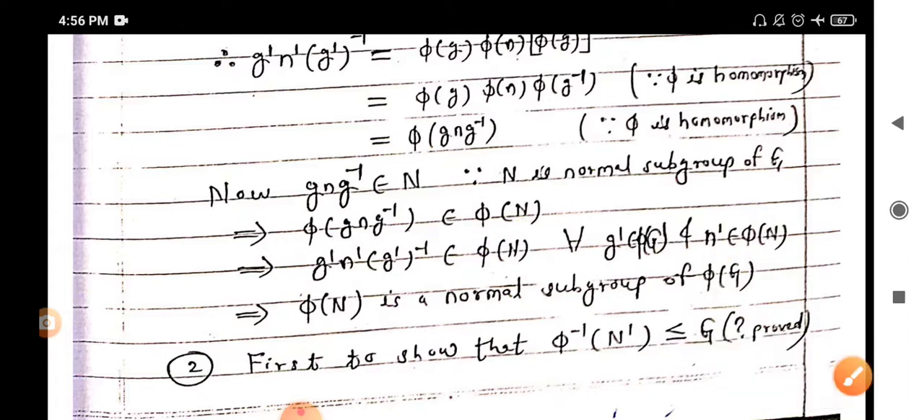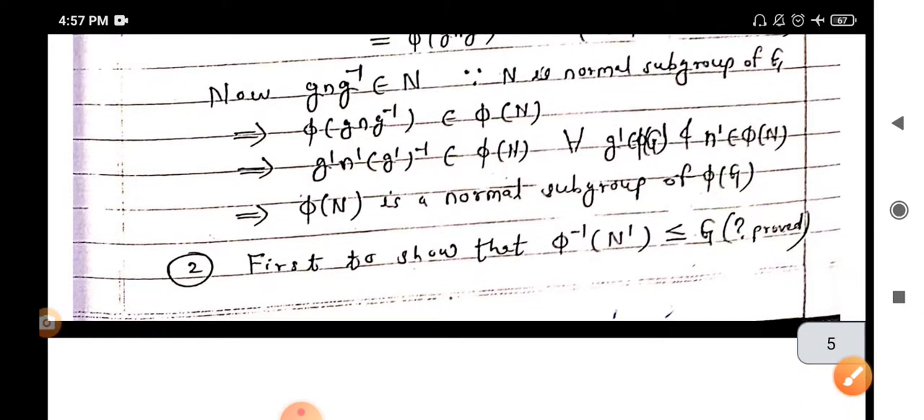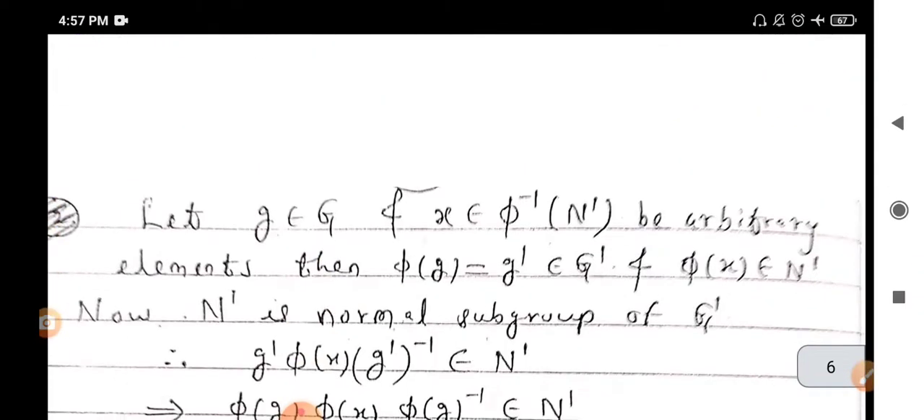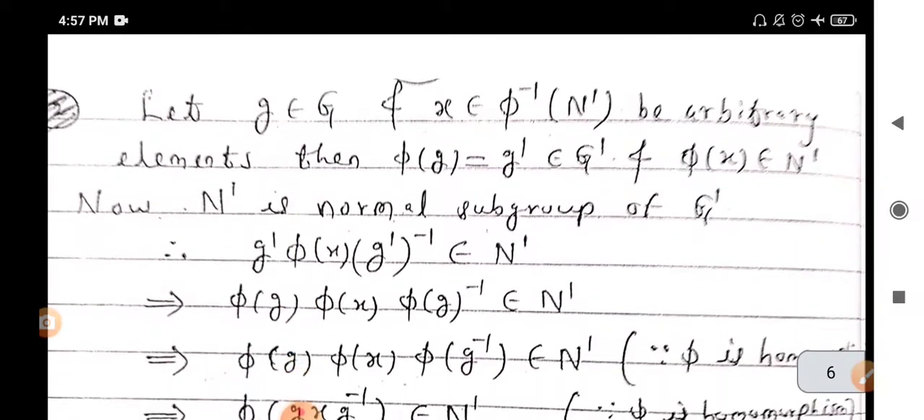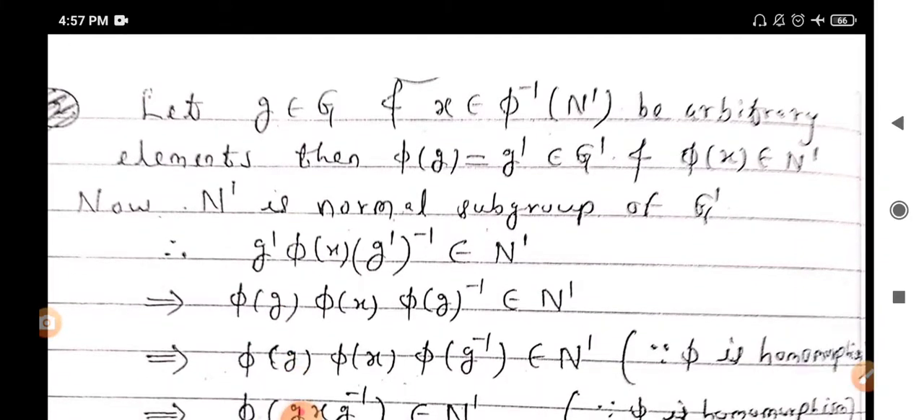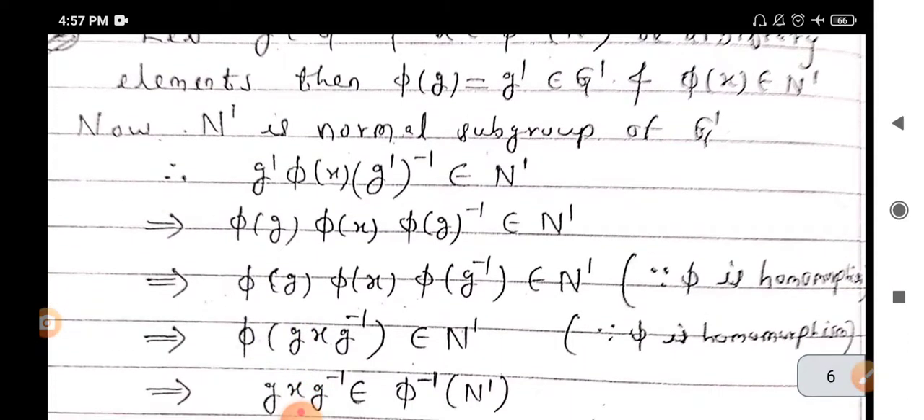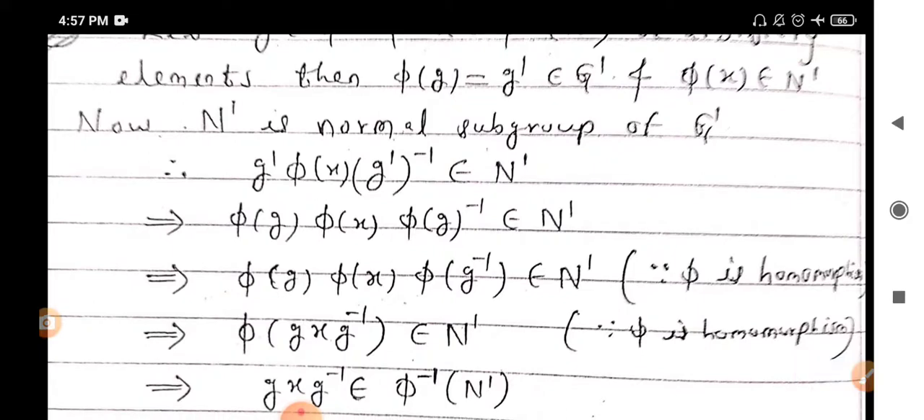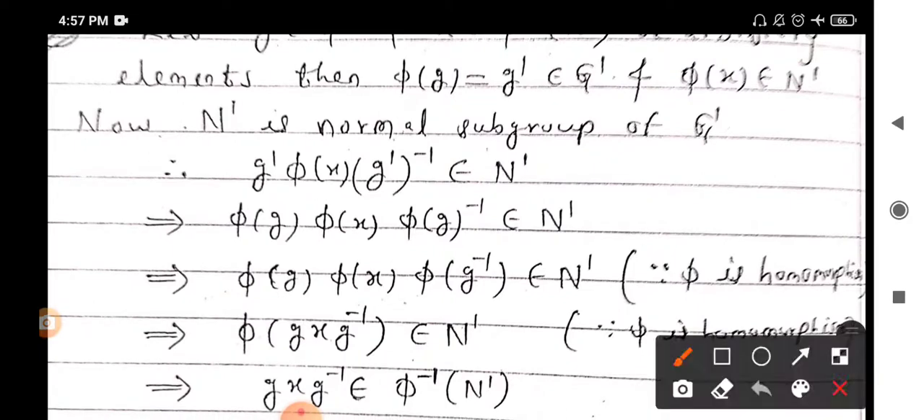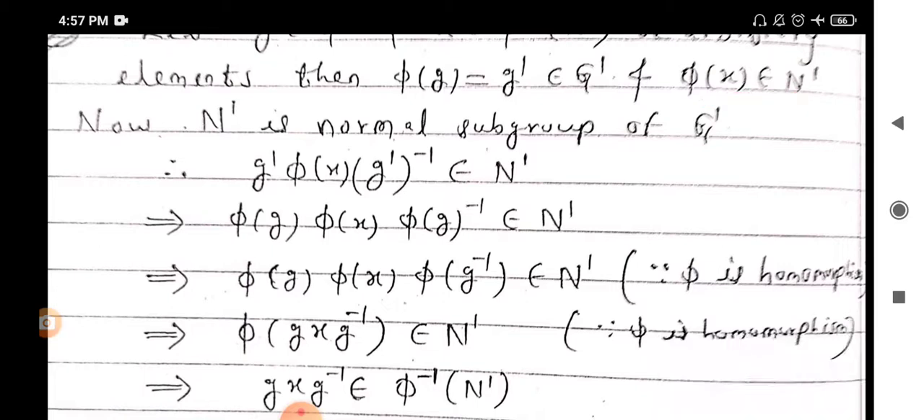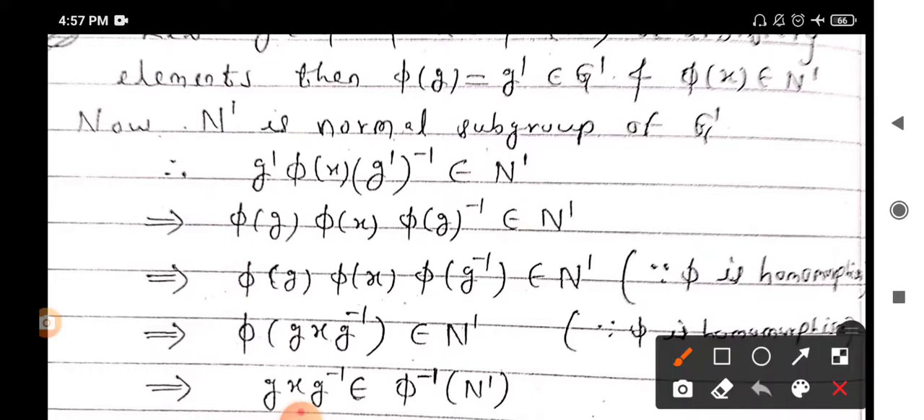Now here equivalently we prove that phi inverse of N dash is a subgroup of group G by the property. Now to check the normality criteria, let g belong to G and x belong to phi inverse of N dash be arbitrary elements, and then phi of g equals g dash, which belongs to group G dash, and phi of x belongs to N dash. Now N dash is a normal subgroup of group G dash, hence by the definition of normal subgroup, g dash phi of x g dash inverse belongs to N dash.